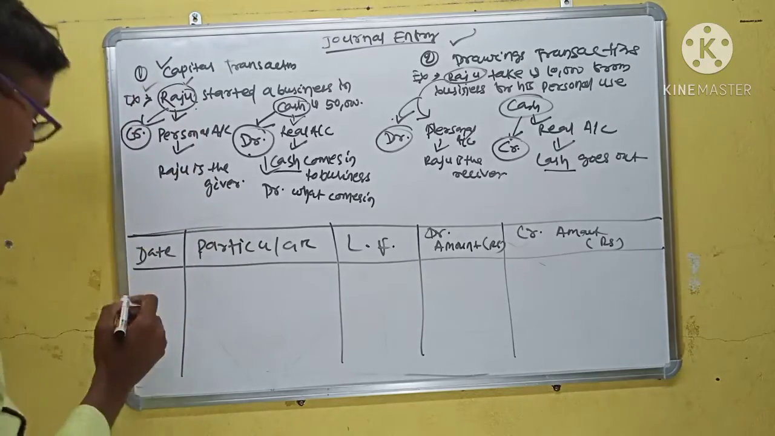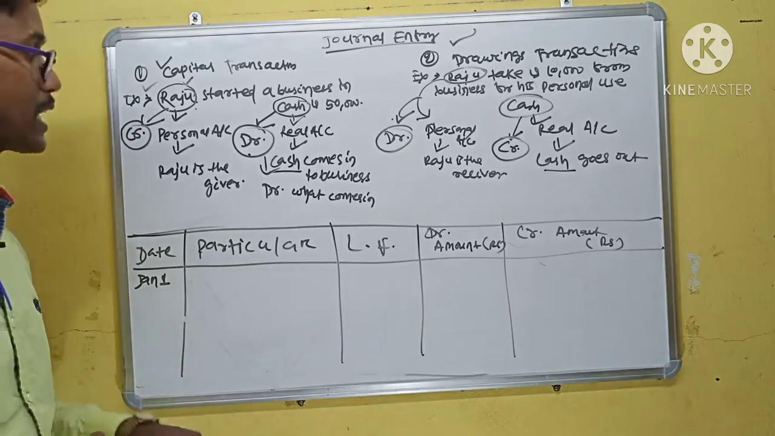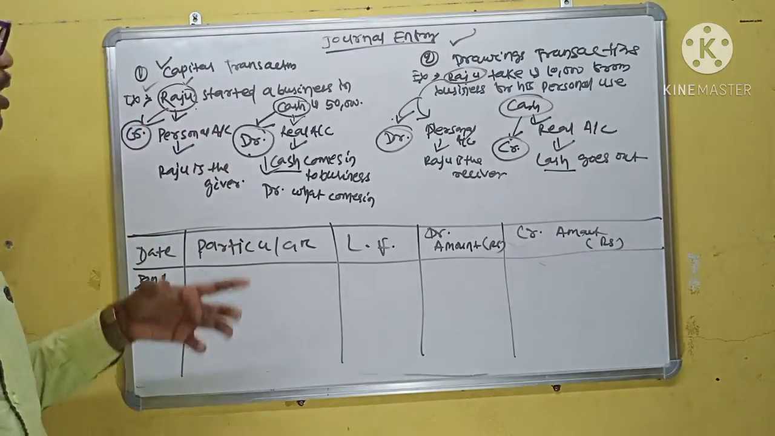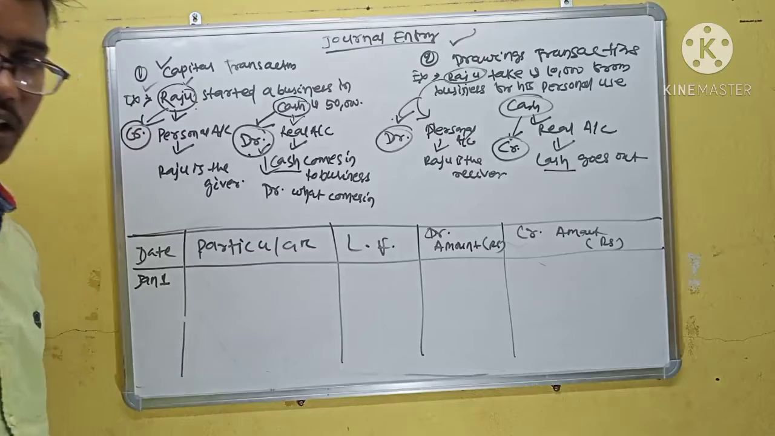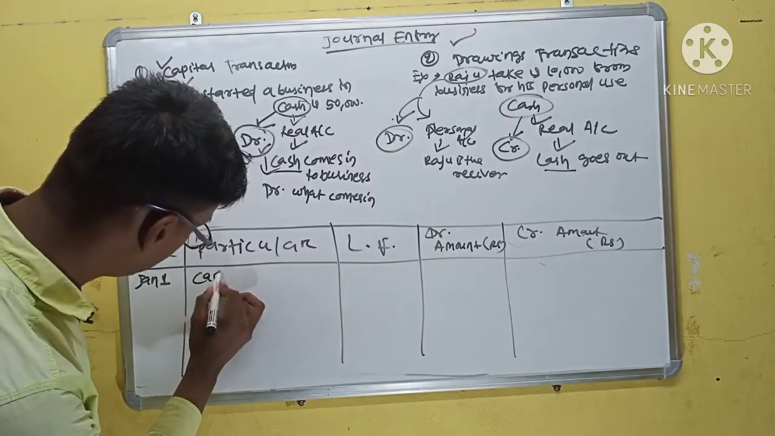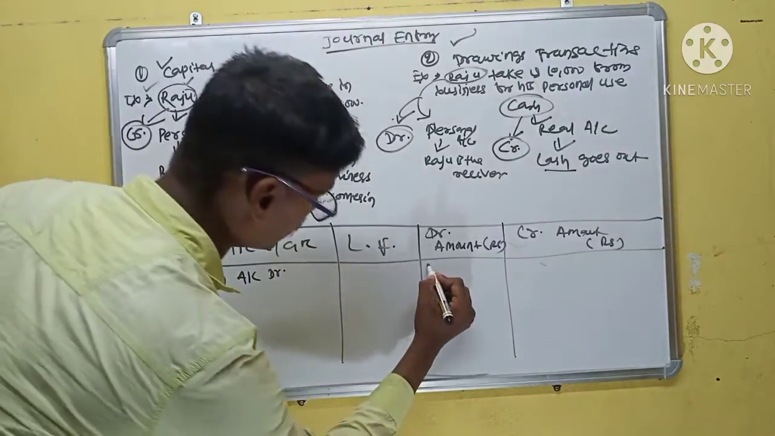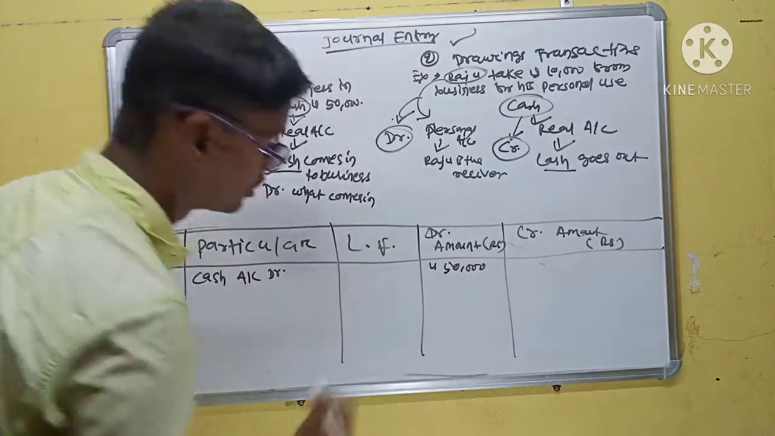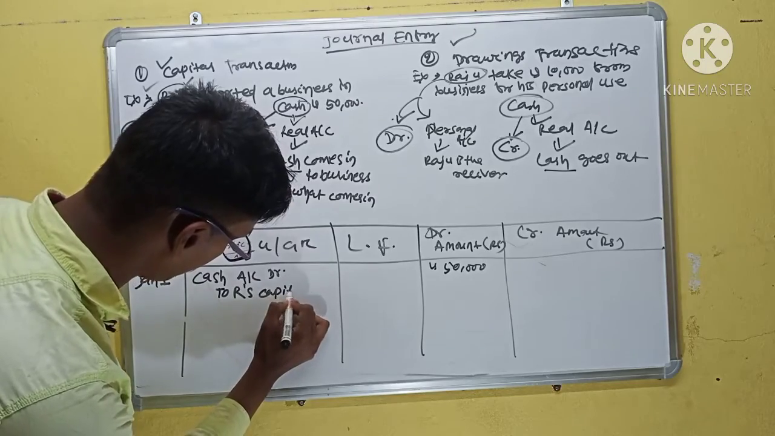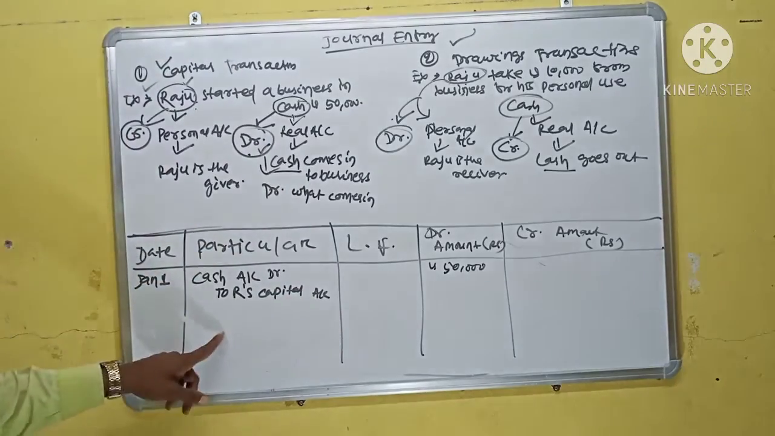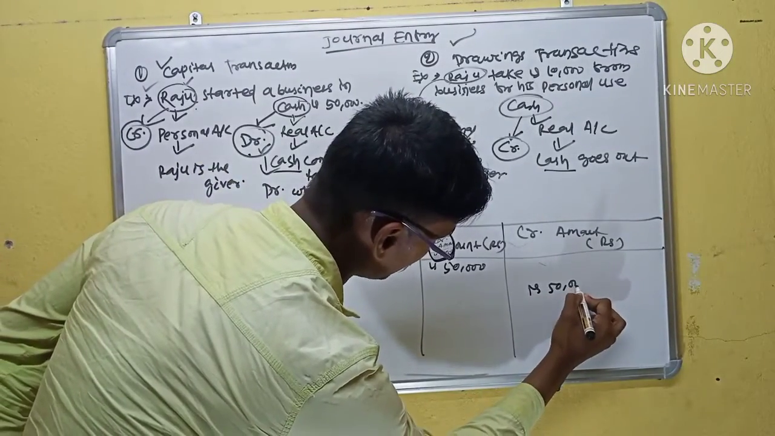Suppose the capital transaction happened on 1st January. In particulars, we put which account is debited and which is credited. After the explanation, we know Raju account is credited and cash account is debited. So first write cash account debit and put the debit amount in the debit column, rupees 50,000. Then to Raju's capital account, and put the credit amount in the credit column, rupees 50,000.